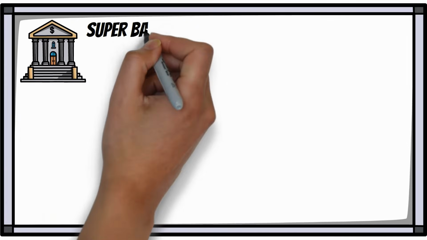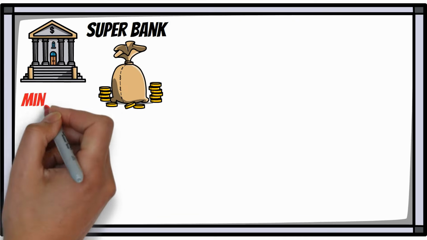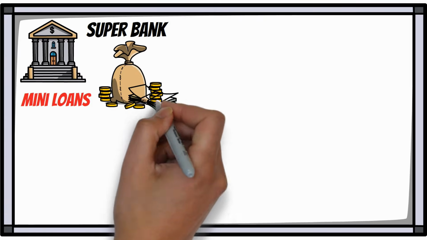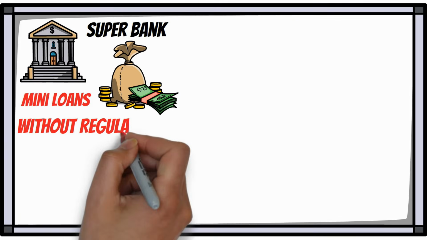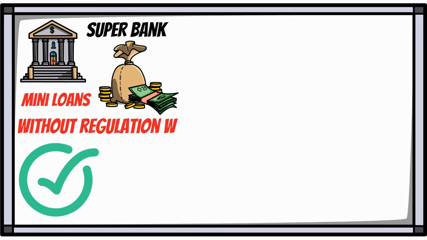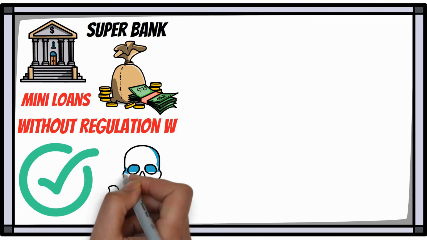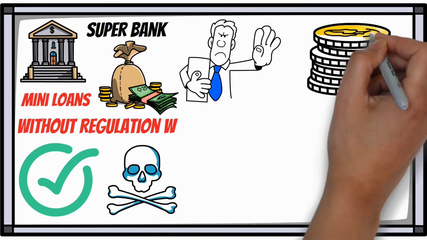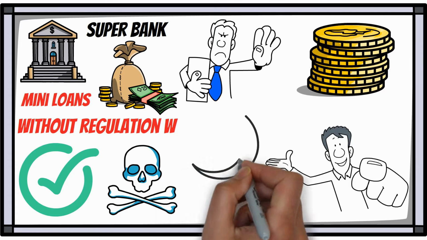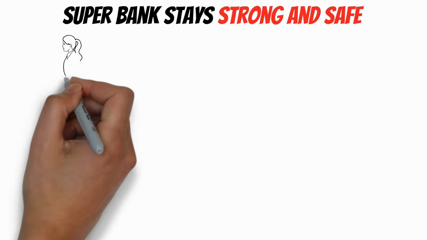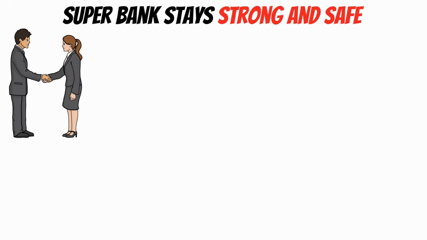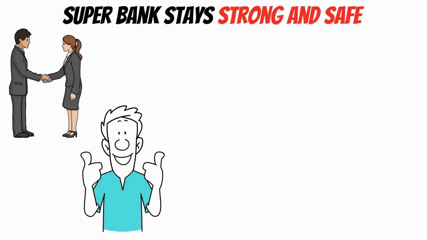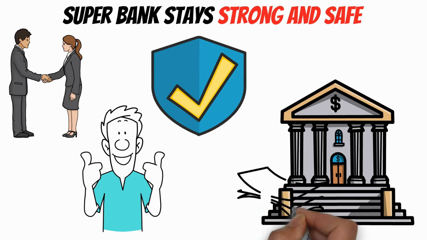Let's look at a real-life example. Imagine there's a big bank called Superbank, and it has a little sister company called Mini Loans. Superbank wants to lend a lot of money to Mini Loans. Without Regulation W, Superbank might lend too much money, which could be risky if Mini Loans can't pay it back. Regulation W steps in and says, "Hold on, Superbank. You can only lend a certain amount, and you need to make sure Mini Loans gives you something valuable in return." This way, Superbank stays strong and safe, and it treats Mini Loans just like any other company. This helps keep everything fair and protects the money of all the people who have savings in Superbank.